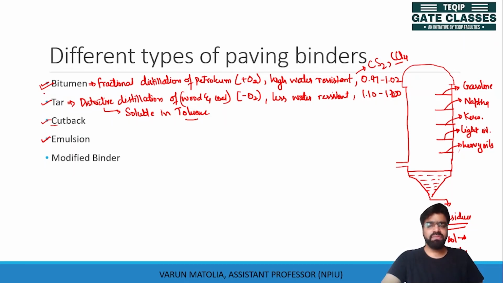And if this bitumen is mixed with materials like crumb rubber or plastic, so there is modification in this bitumen, and the binder is known as modified binder. These are the pavement binders which can be used with aggregates in order to make a proper flexible pavement mix.